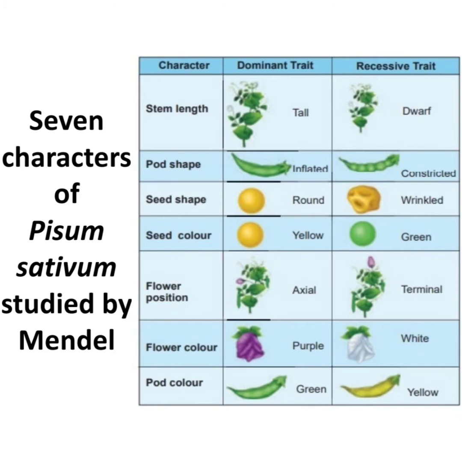The flower position, axial position of the flower is the dominant trait, whereas the recessive trait is the terminal position of the flower. The flower color, the purple color of the flower in the pea plant is taken as a dominant trait and the recessive trait is the white flower. The pod color, the green is a dominant trait and the recessive trait is yellow.